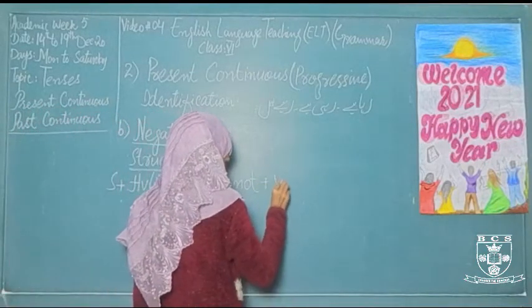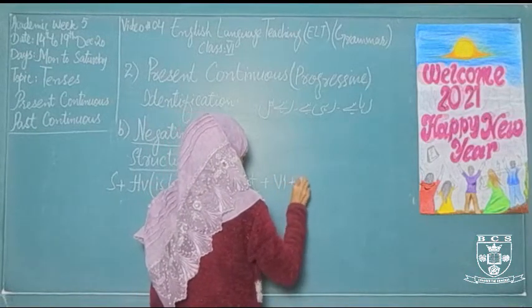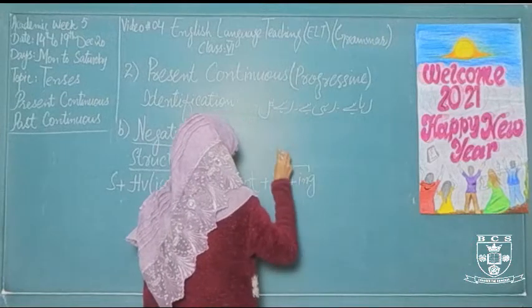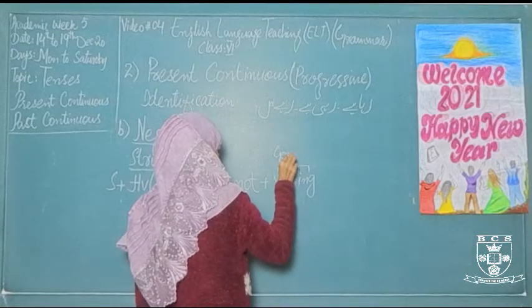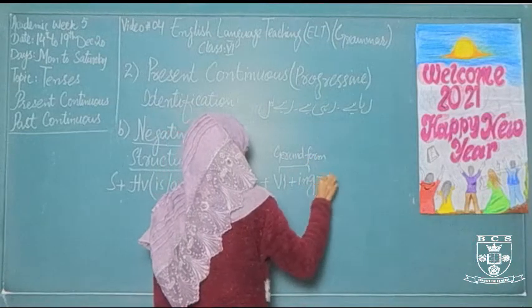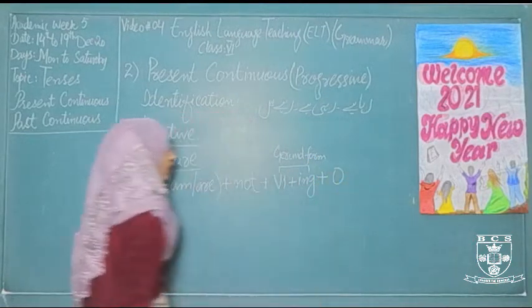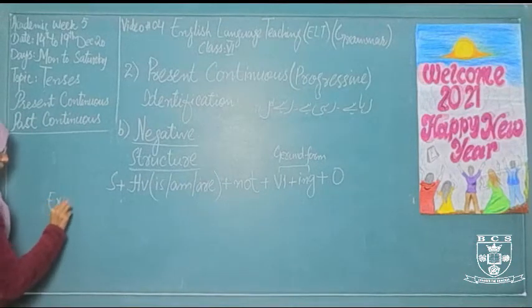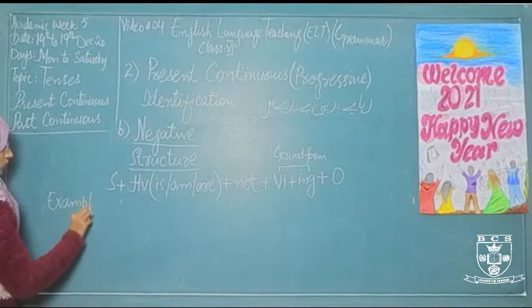Plus we use the gerund form. Gerund form consists of the base form of the verb plus ing. That is called the gerund form. And then the object, the receiver of any action, is called the object. Let's take some examples of this structure.